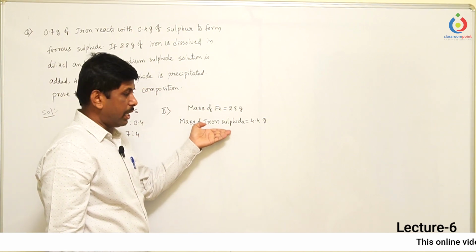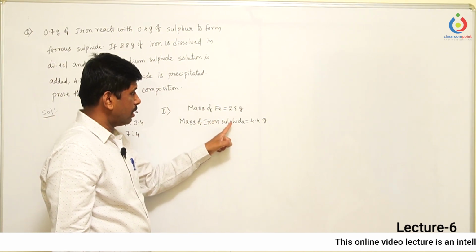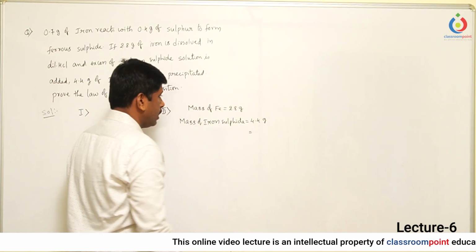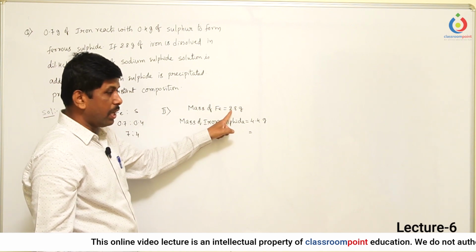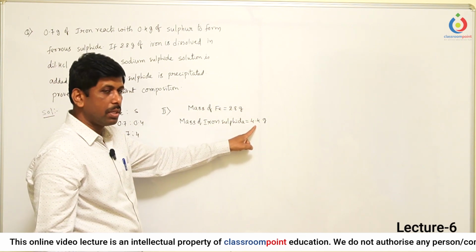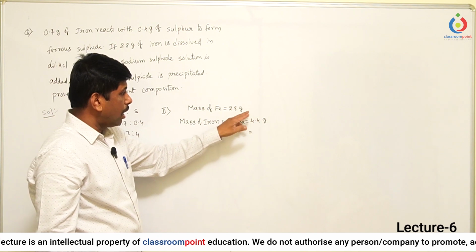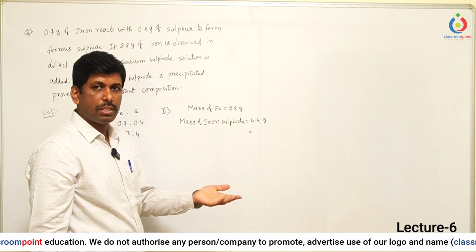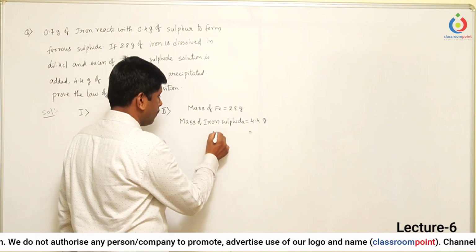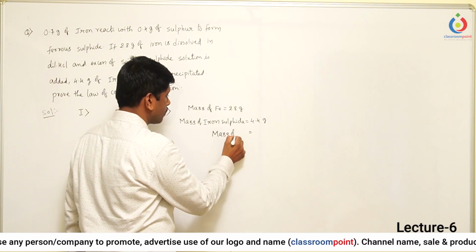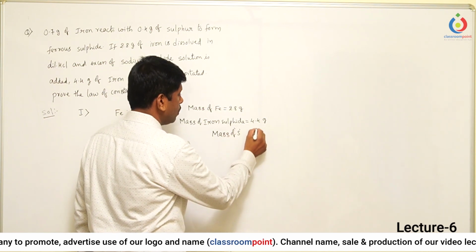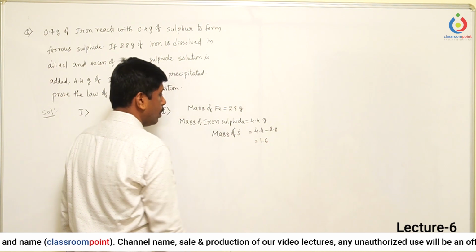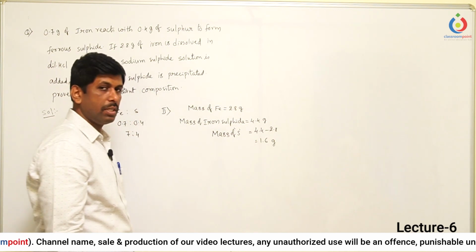In the iron sulfide, both iron and sulfur are present. Here only iron is present. So 2.8 grams of iron is producing 4.4 grams of iron sulfide. If you remove this 2.8 grams of iron from the iron sulfide, you will get the mass of the sulfur. So the mass of the sulfur is equal to 4.4 grams minus 2.8 grams, which is 1.6 grams of sulfur.